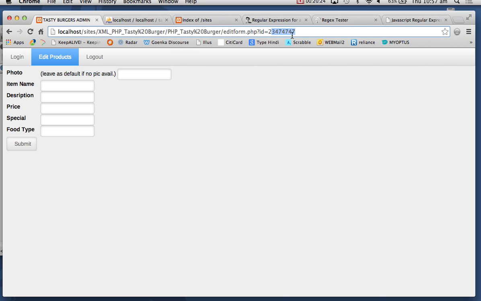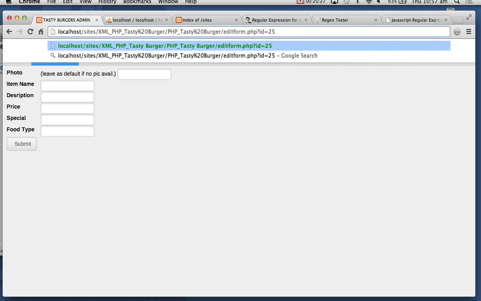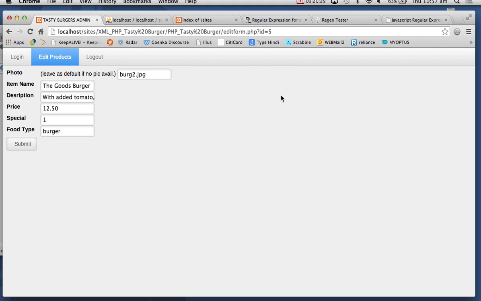Now, if somebody sees my burgers, do I care? No. So I can use get here. But if I'm going to post data to a database, I don't want to use get. Okay. So there are two ways of talking between pages.